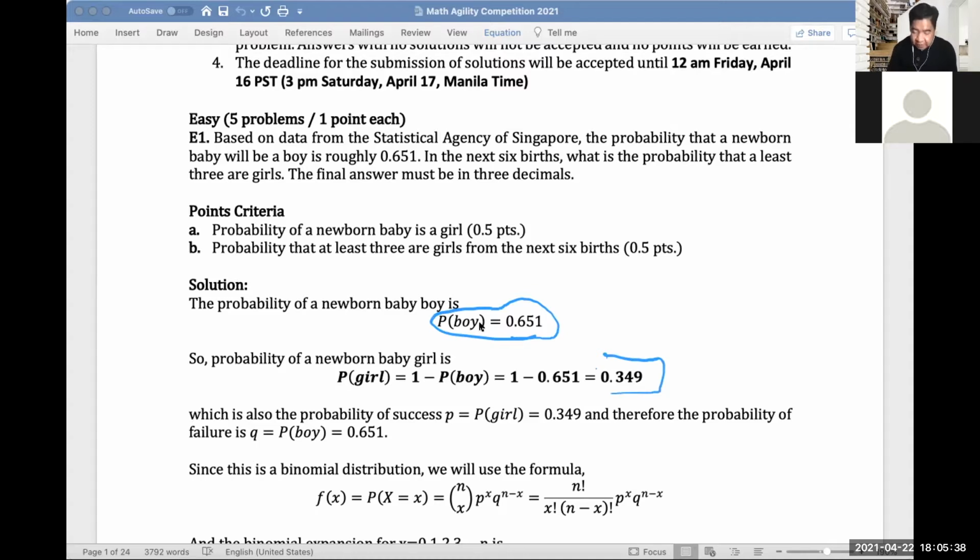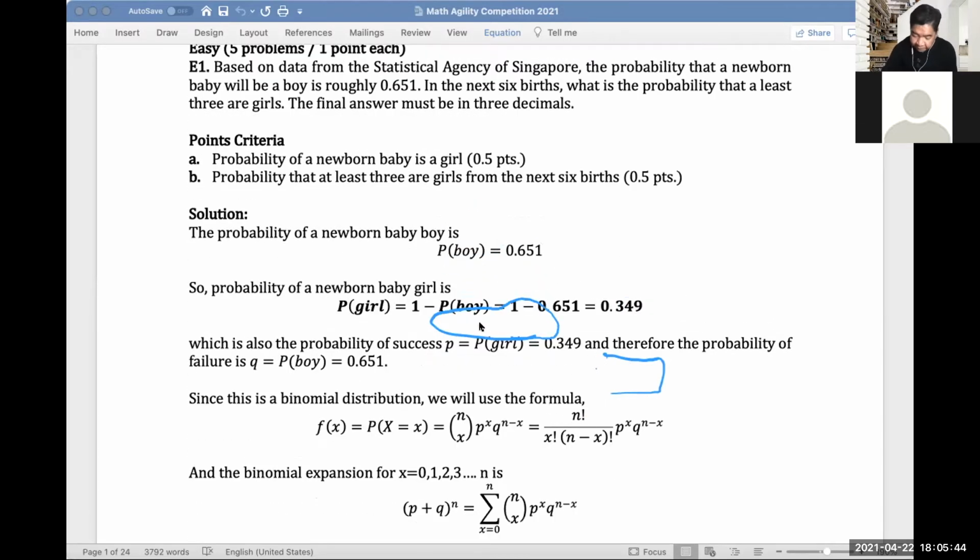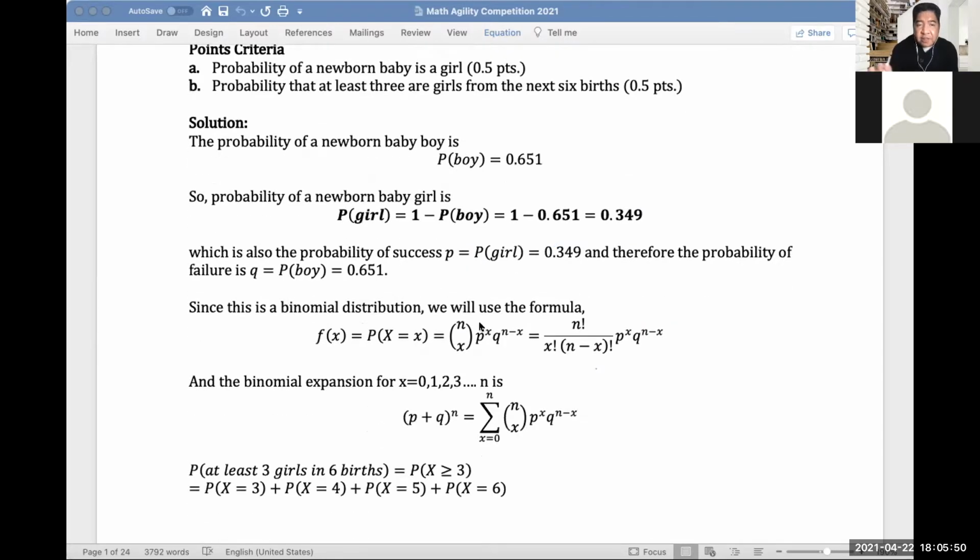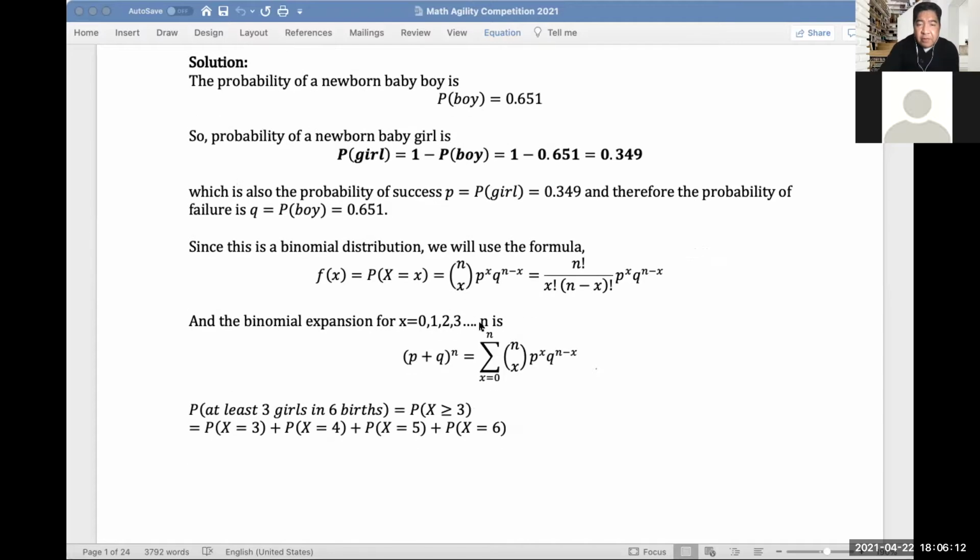So let me first introduce some of the formulas. Since the probability of success is the variable p, which is the probability of getting a girl, which we already computed at 0.349, therefore the probability of failure is q, which is the probability of getting a newborn baby boy, 0.651, given. So the formula we will use is this long formula here. That's a binomial distribution.